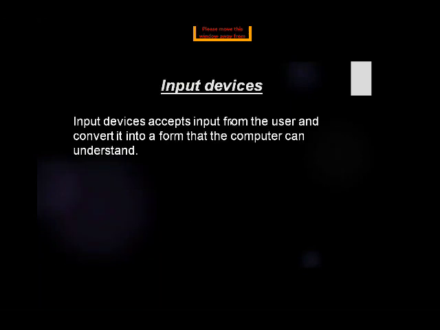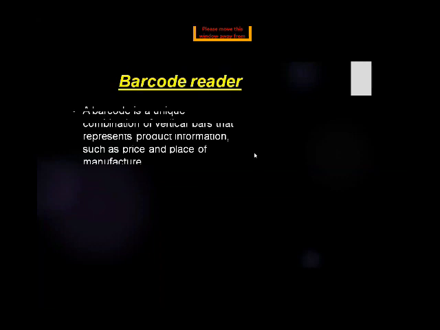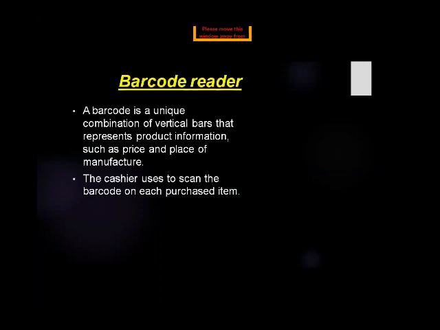Now we will discuss input devices. We have discussed their definition and examples. I repeat, input devices accept input from the user and convert it to a form that the computer can understand. Supermarkets and banks use specialized input devices to collect large amounts of data rapidly. Such devices are barcode reader and card reader. Barcode reader: when you visit grocery stores, like the very popular Imtiaz, Savers.